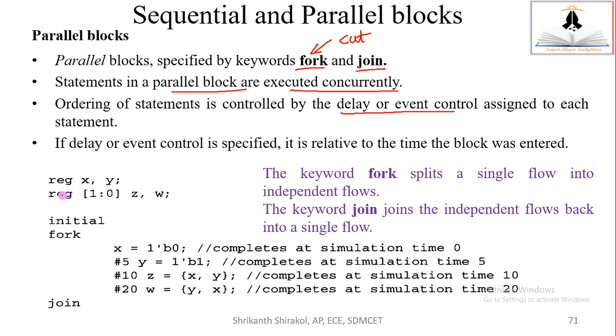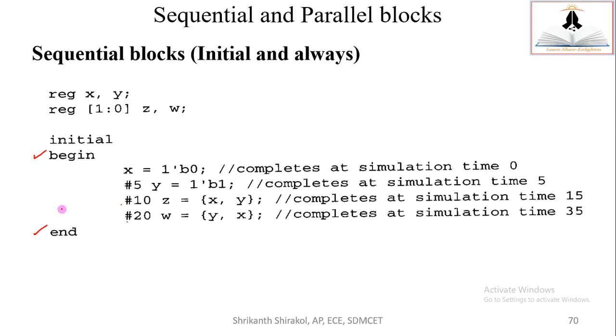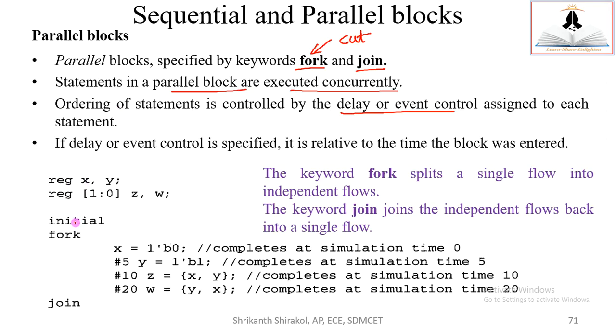Registers X and Y, single bit. Register ZW is a 2-bit vector. Same thing as in the previous case. In the previous case also we had the same X and Y single bits, ZW 2 bits. Initial, begin, end. Here we'll be having fork and join. Initial, fork and join. This makes this initial block execute in parallel, right?